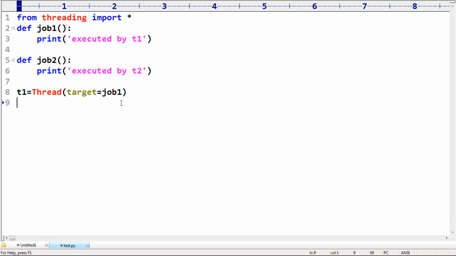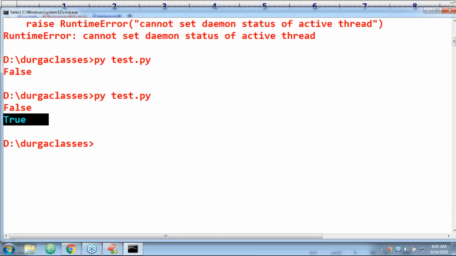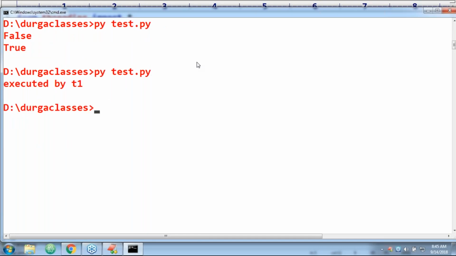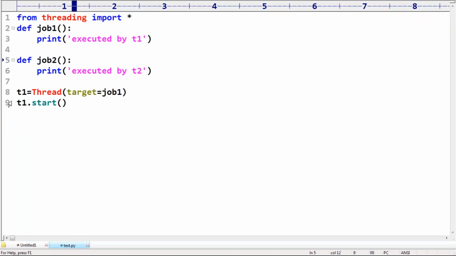Take very special care. If I use T1 dot start, what is the output I will get now? Why are you thinking this much? Simple: executed by T1, because only job 1 will be executed. Executed by T1, like this we are going to get. Okay, perfect. Now just for flow purpose I'm telling, sir.